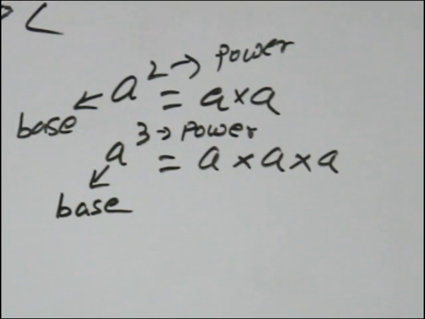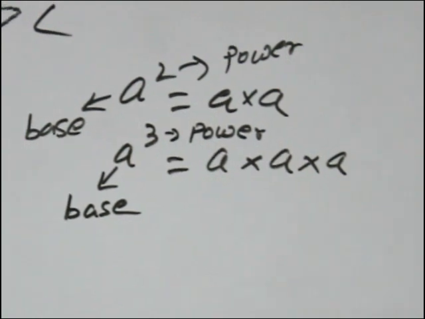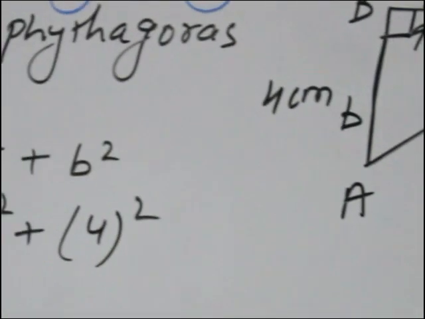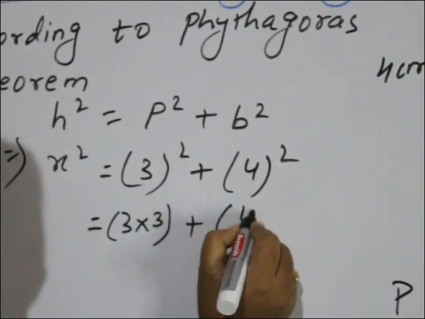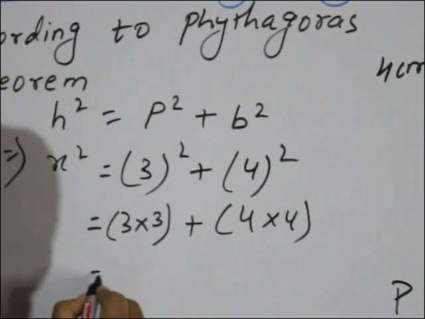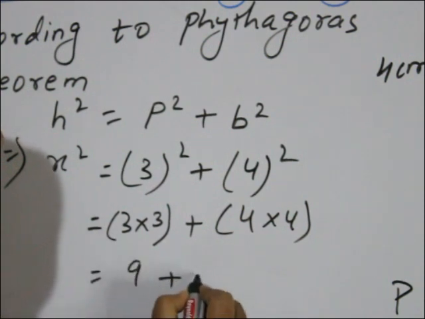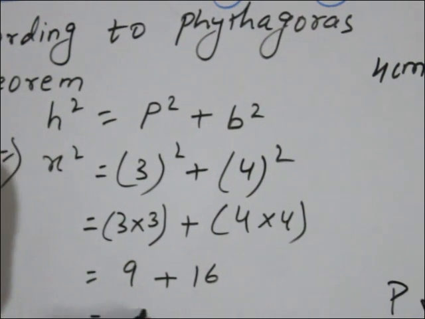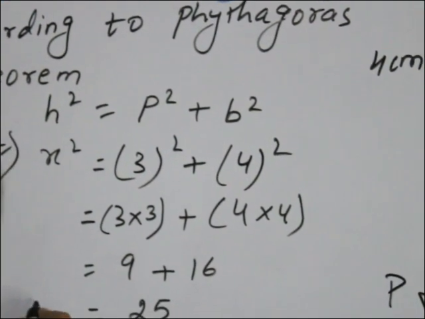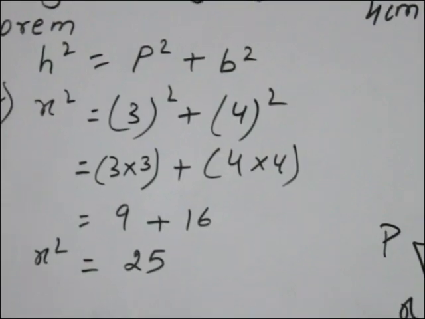So here, 3 square. 2 is the power, means 2 times we will multiply. 3 square means 3 into 3, plus 4 square means 4 into 4. 3 into 3 is 9 and 4 into 4 is 16. So the sum of 9 and 16 is 25. Is it? So x square is equal to 25.